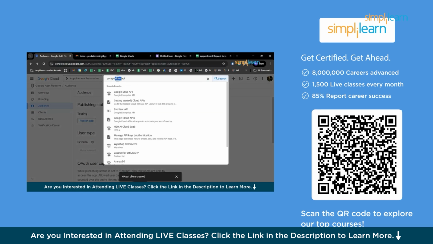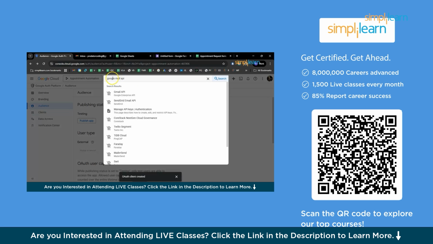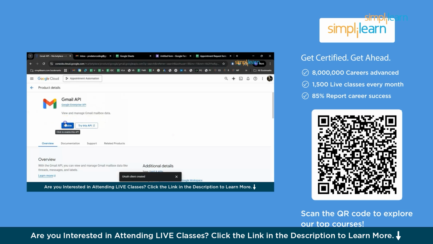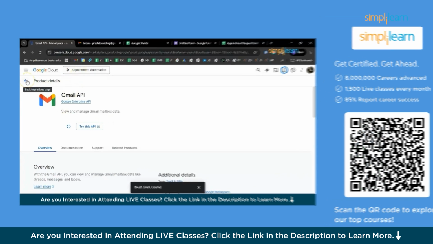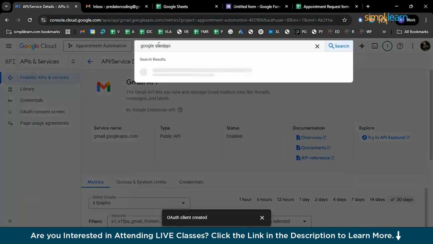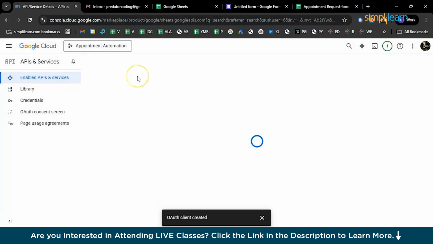And instead of Drive, you'll just type Mail or Gmail. Yeah, that's the one, Gmail API. Same, enable, and just quickly go back to the search window. And the next one would be your Google Sheets API. Yeah, Mail is successfully enabled. Sheets would be the last one. Click on Google Sheets API and enable this.